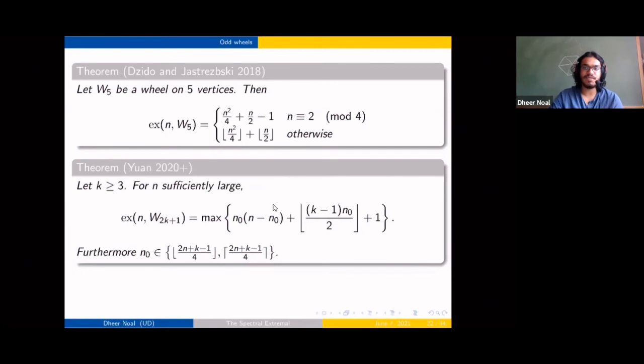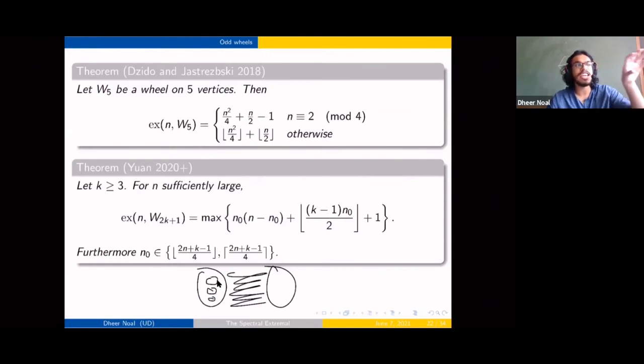For forbidding other larger wheels, your extremal graphs have a different structure. They are still complete bipartite graphs, but now you're going to be embedding k-1 regular graphs into this.